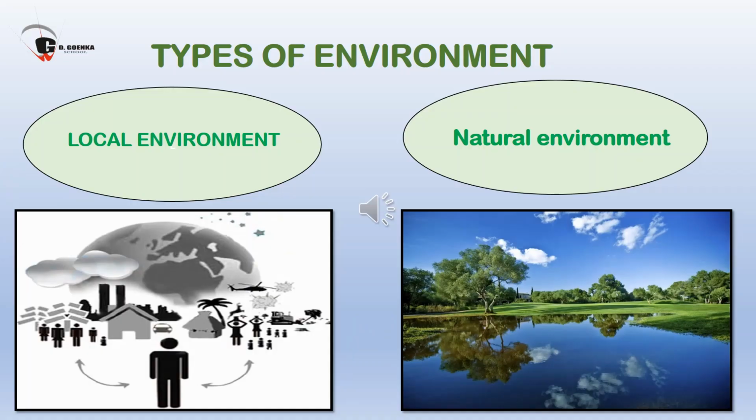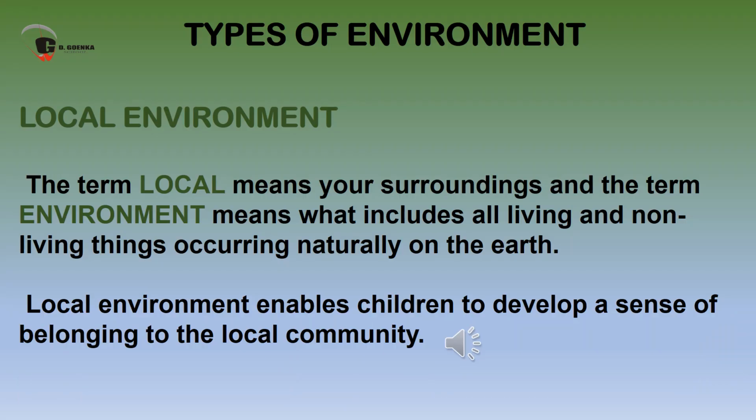Now the types of environment: local environment and natural environment. First of all, we will study about the local environment. Children, the term local means your surroundings, and the term environment includes all living and non-living things occurring naturally on the earth. Local environment enables children to develop a sense of belonging to the local community.